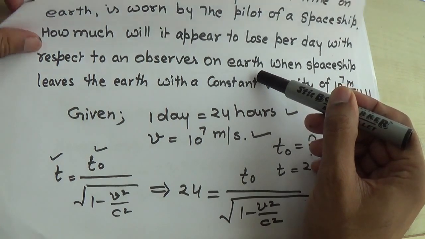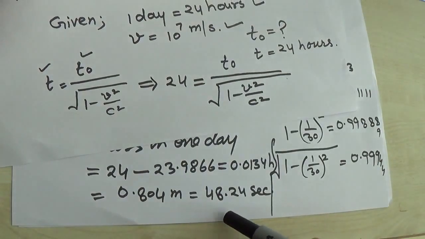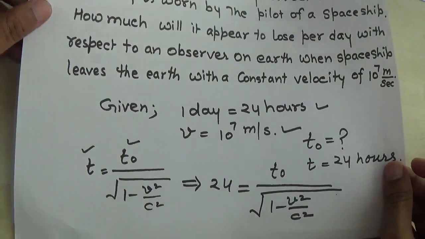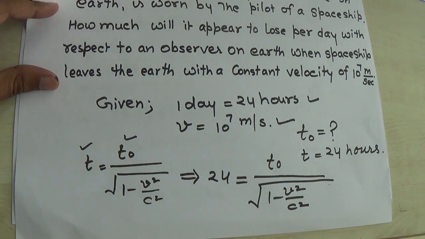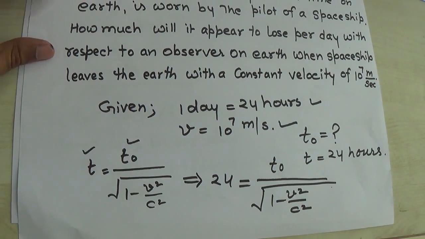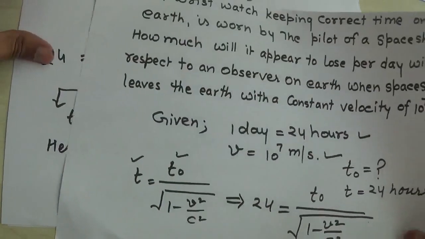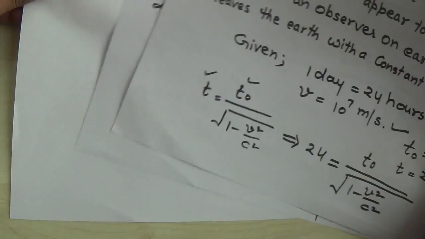How much time he loses per day is 48.24 seconds, right? So now the pilot can assume that per day he is losing 48 point something seconds. So this is the observation of the pilot in a moving frame. By this way one can understand the numerical problems related to time dilation, and this is an interesting topic.